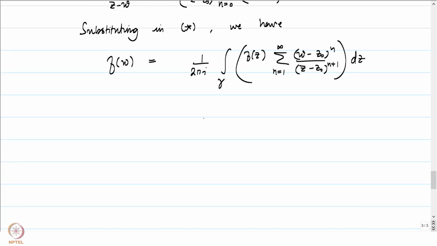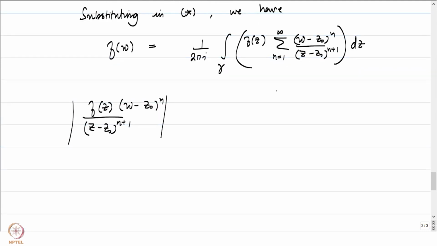Let's now try to see whether we can interchange the integral and the summation. We have to justify that if we can do that, and in order to do that, let's consider f of z into (w minus z naught) to the power n by (z minus z naught) to the power n plus 1. If you look at the absolute value of this, it is less than or equal to,